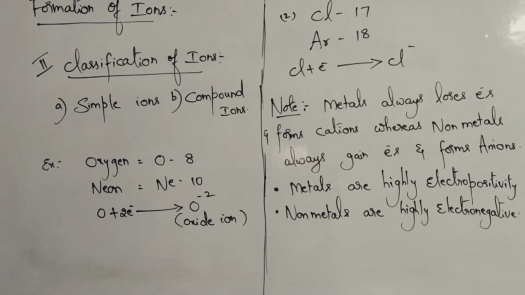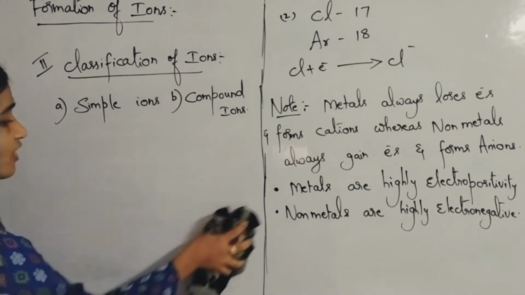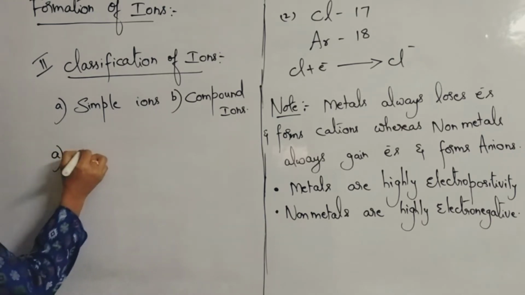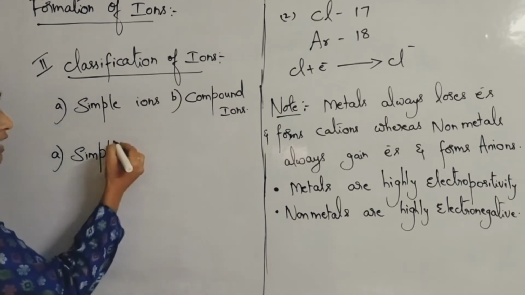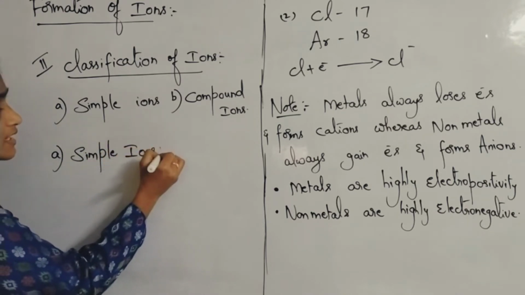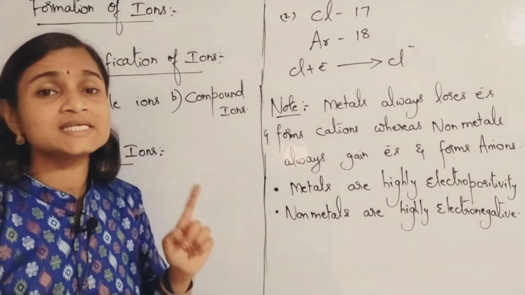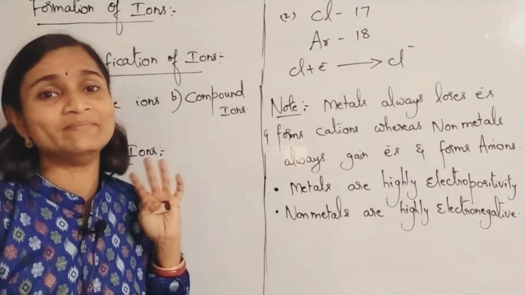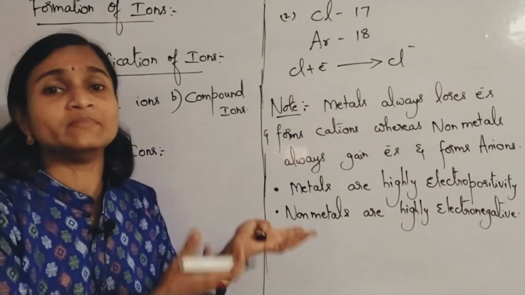Simple ions means the ions which are made of only one atom of the same element. What are simple ions? The ions which are made up of only a single atom, and that atom is of the same element, not two different elements.